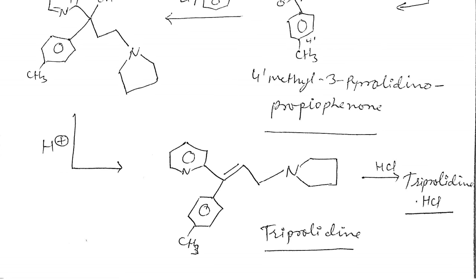HCl. So the starting molecules used in the synthesis of triprolidine are 4-methyl acetophenone, formaldehyde, and the third molecule is pyrrolidine. These three molecules we can use, and then we use lithium and 2-bromopyridine. This molecule we can use as an intermediate. So these two or three steps are used in the synthesis of triprolidine. So this is the method of synthesis for triprolidine.